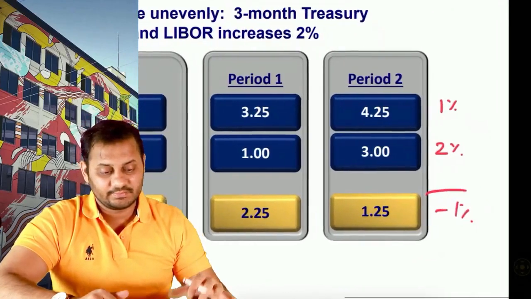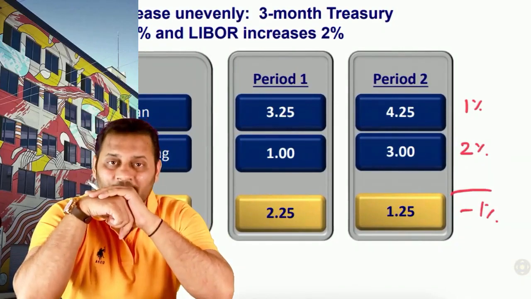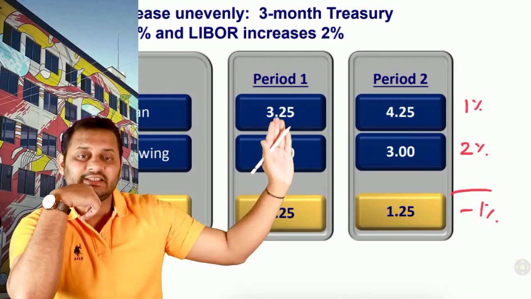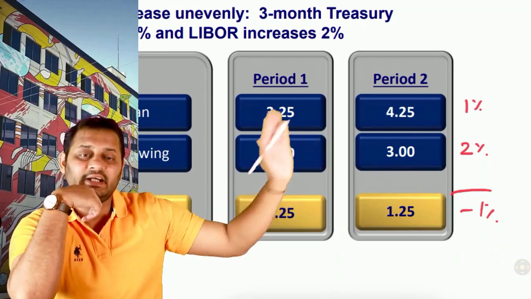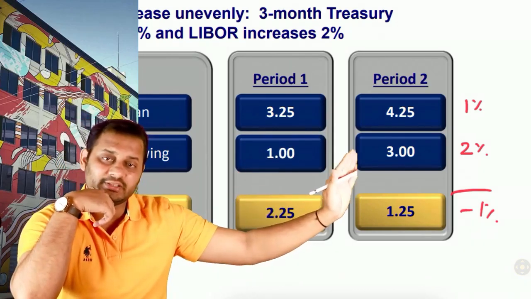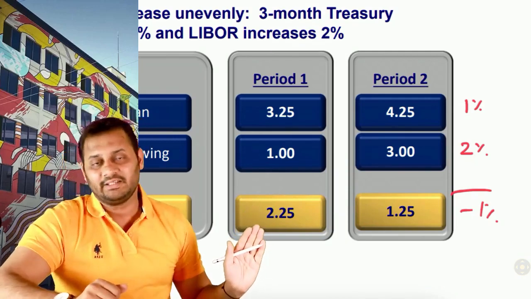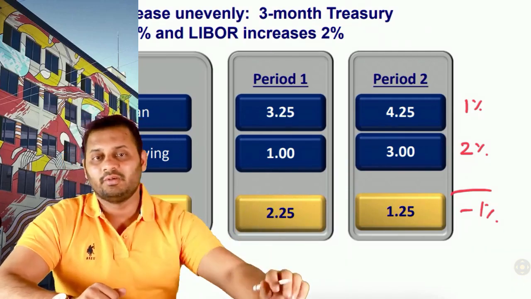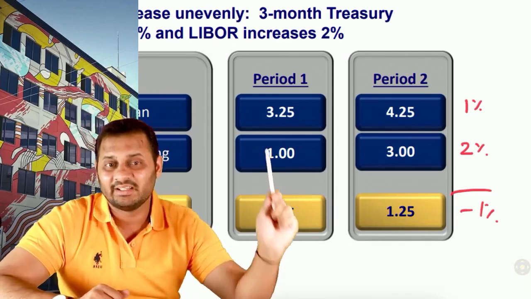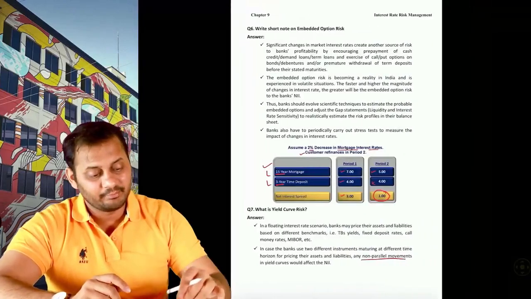Now what happens is, because the bases are different, the changes in both of them will not be the same. So if the interest rates on treasury bills are increasing by 1%, it is not necessary that the borrowing will also increase by 1%, it can increase by 2% as well, right? So here you can see earlier you were earning 2.25 as a net interest income, and now you are earning only 1.25 because the change here was higher than the change here. So this is called a basis risk. The third is the embedded option risk.